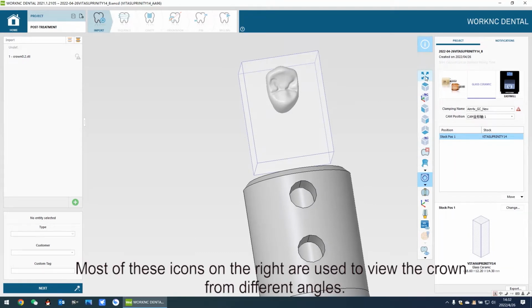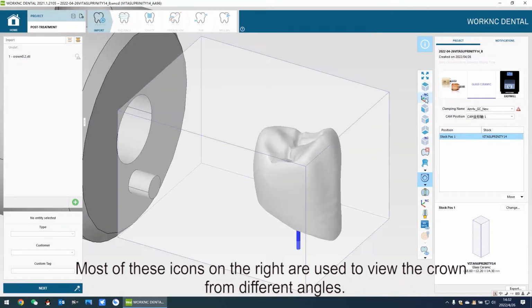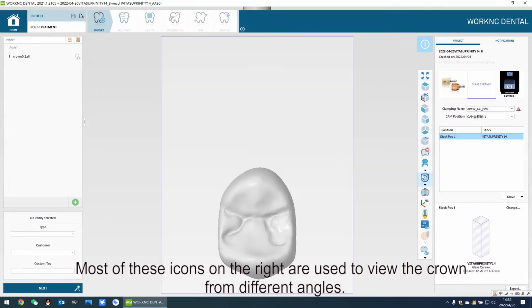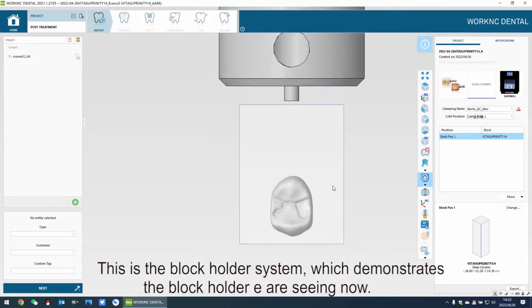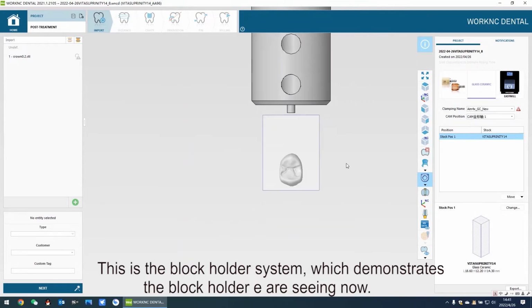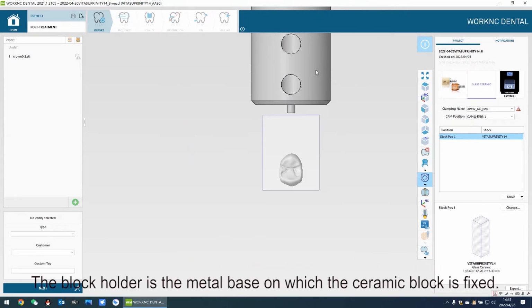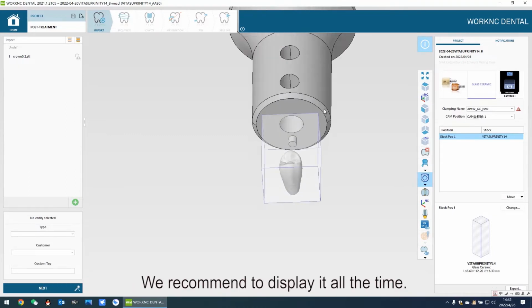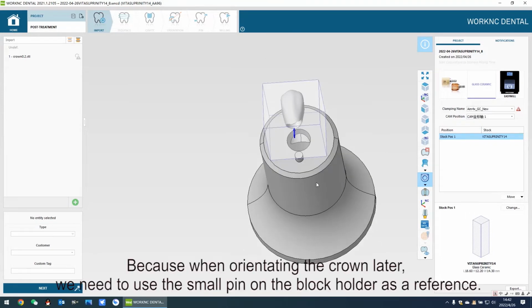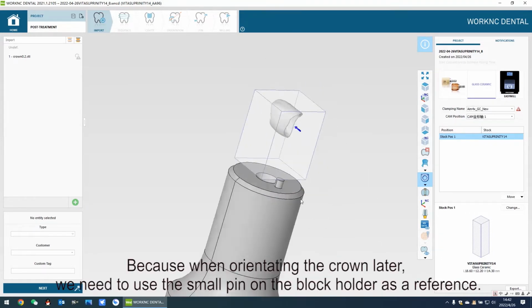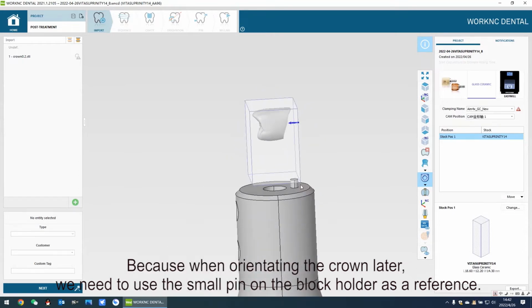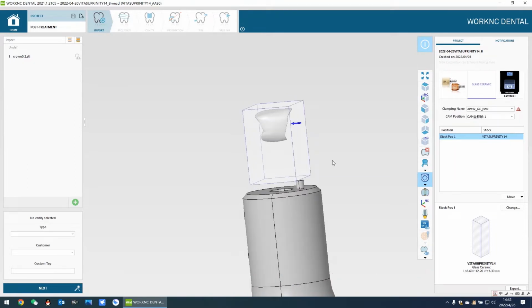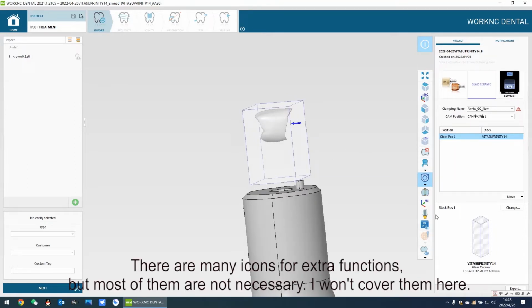Most of these icons on the right are used to view the crown from different angles. This is the block holder system, which demonstrates the block holder we are seeing now. The block holder is the metal base on which the ceramic block is fixed. We recommend to display it all the time, because when orientating the crown later, we need to use the small pin on the block holder as a reference. There are many icons for extra functions, but most of them are not necessary. I won't cover them here.